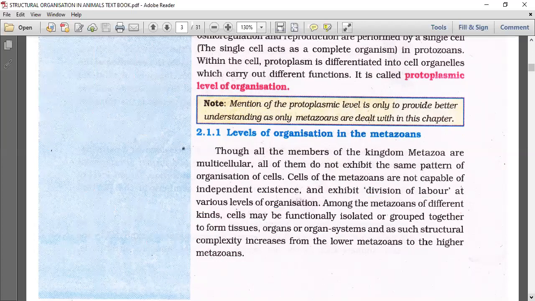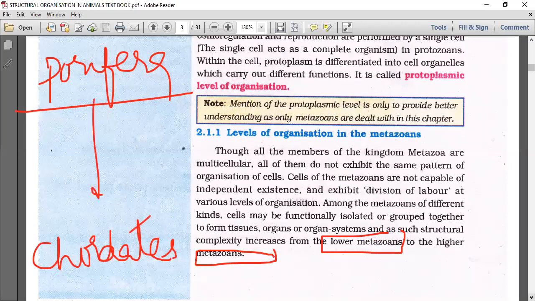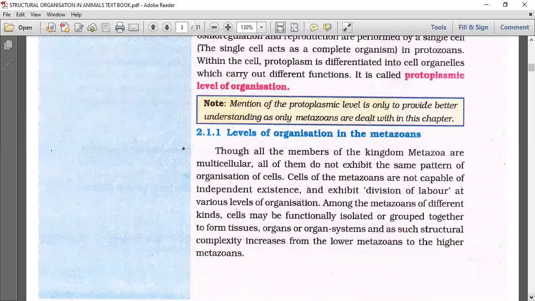As such, structural complexity increases from the lower metazoans to the higher metazoans. As you already know about the kingdom Animalia series, lower metazoans are poriferans, higher metazoans are chordates. So from porifera to chordata, we are going to watch the various levels of organization now.